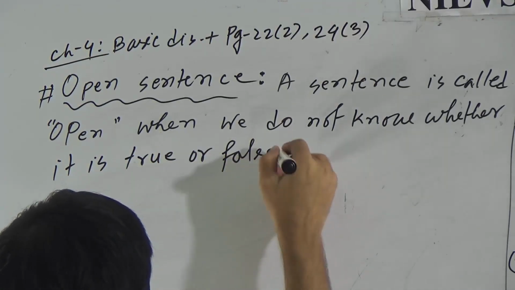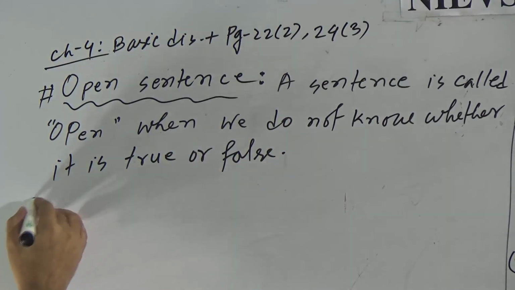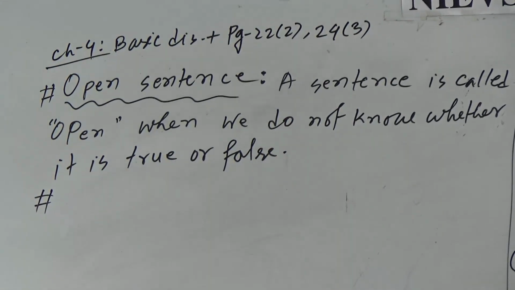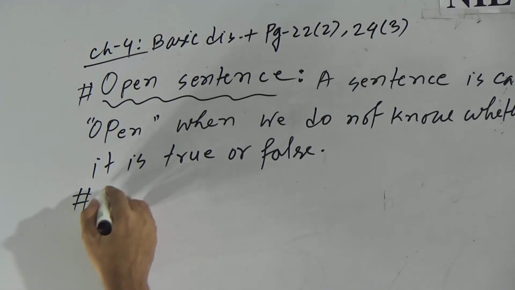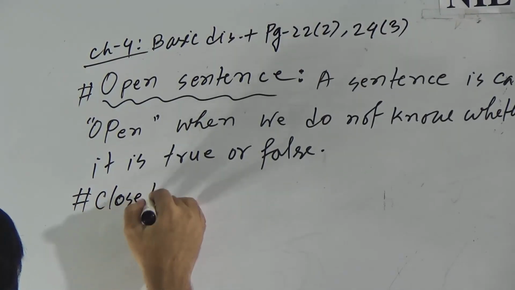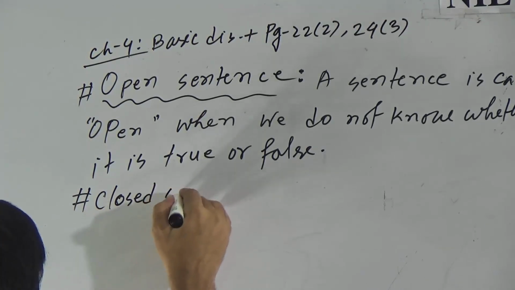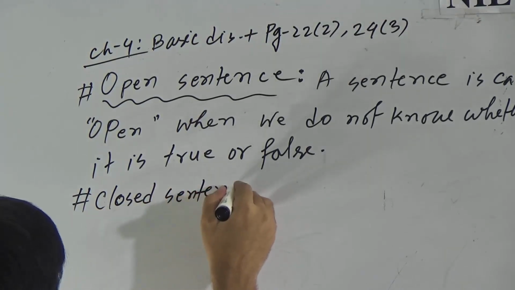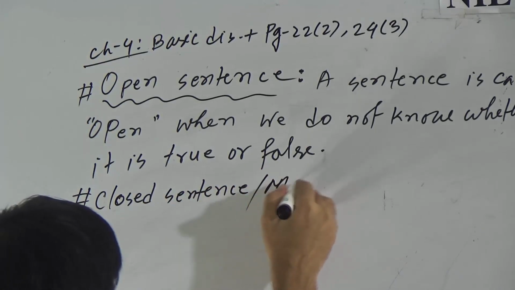And then we have to know closed sentence. After giving the definition, I will give an example. So I will write here: closed sentence, or mathematical statement.